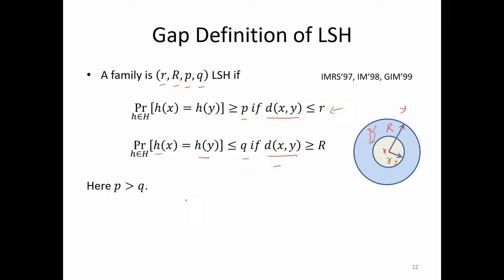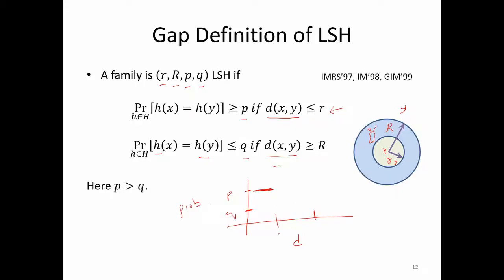Here you can understand that it makes sense only if p is greater than q. So there's a probability gap, and you can think of it something like this. This diagram you will see a lot. Suppose this is distance, and this is the probability axis. In this region, it should be greater than p, and this is q.